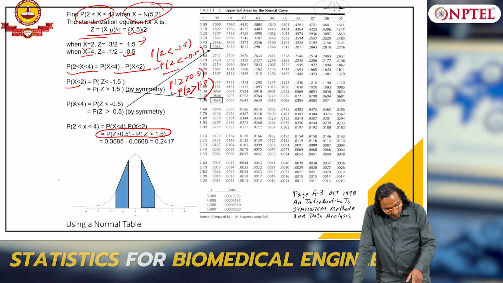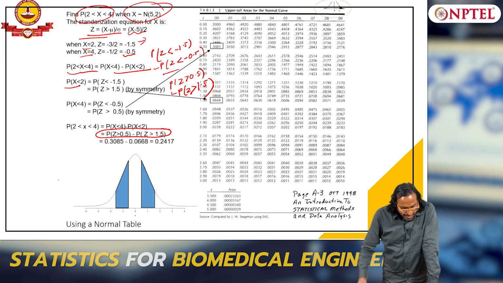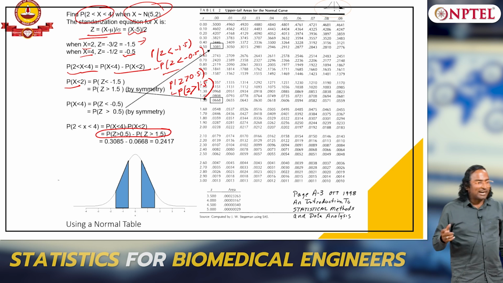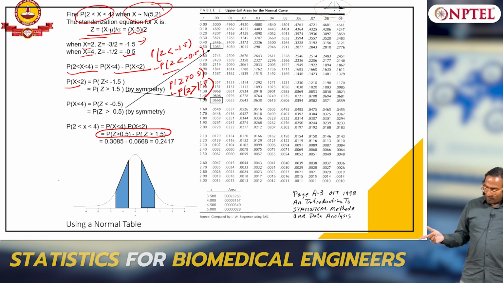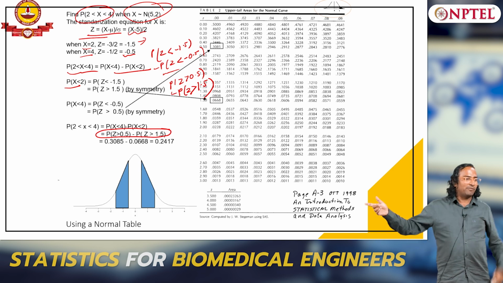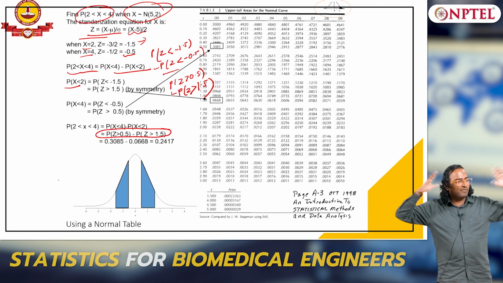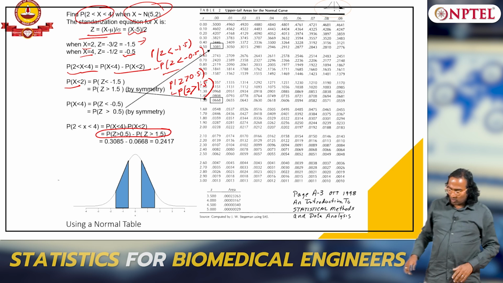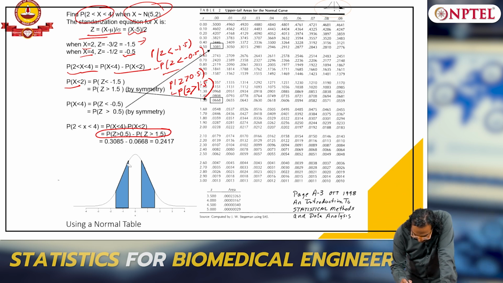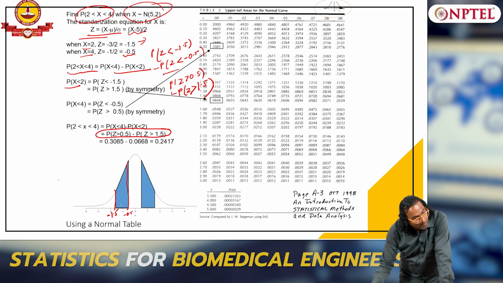Typically I have z less than minus 1.5 and z less than minus 0.5. But z less than minus 1.5 is z greater than 1.5, and z less than minus 0.5 is z greater than 0.5. Symmetry, that is the idea I have used. This is the region I am interested in, which is why I have a diagram: this is minus 0.5, this is minus 1.5.